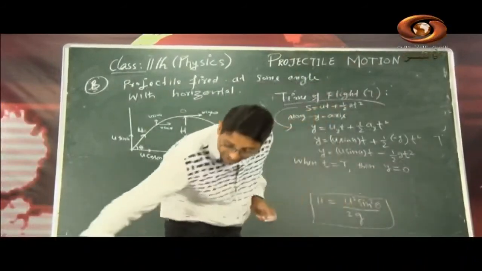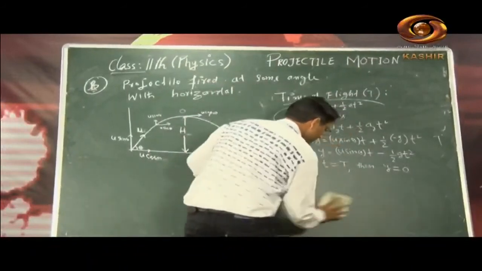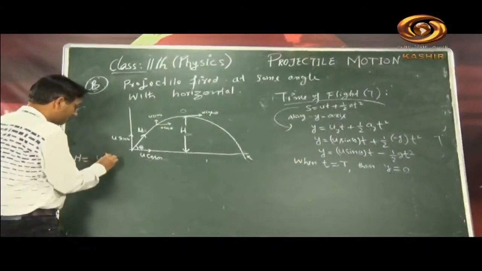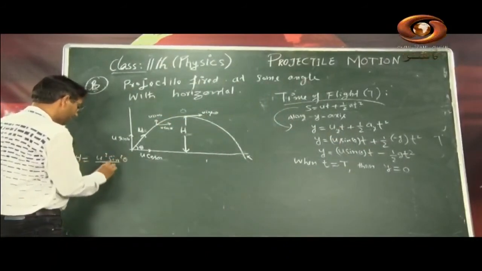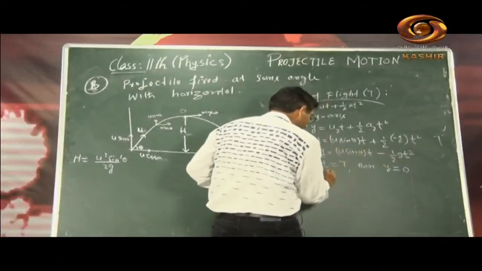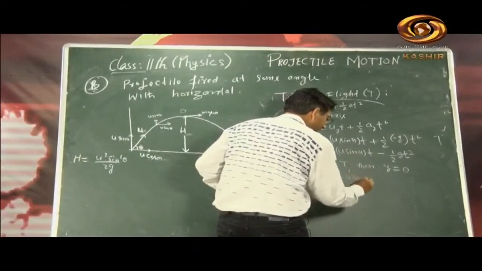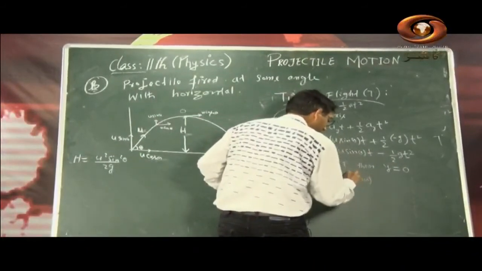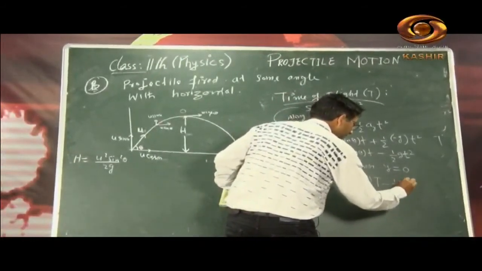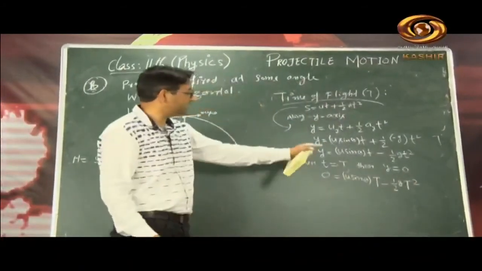So my dear students, remember it now like this. Maximum height is u square sin square theta divided by 2g. Now substitute when t is equal to time of flight: y is equal to 0 is equal to u sin theta into capital T in place of small t, minus half of g capital T square. My dear students, look here, when small t is capital T, y is equal to 0.